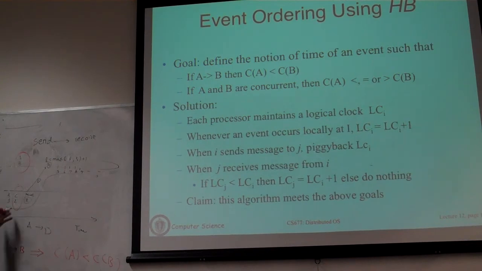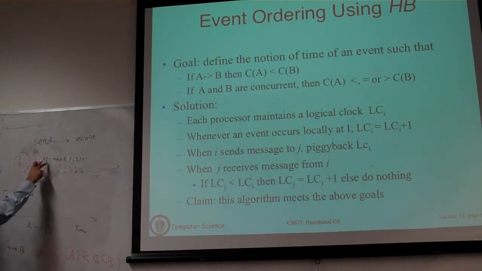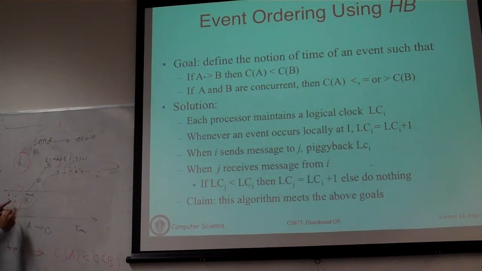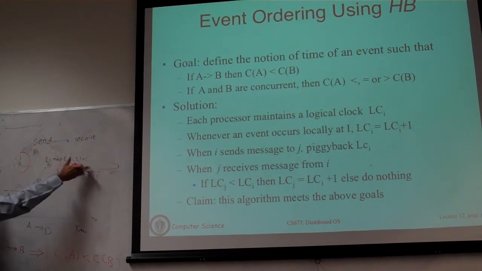So in other words, you know in this case that this event C has happened before this event, let's call it E, because you can see that there is a send and a receive. And so if that is the case, you want a timestamping mechanism such that the clock value assigned to this event is less than the clock value assigned to this. And this you are simply doing by the max here, because this is the max of the two. All events here will clearly have a higher clock value than the events here.